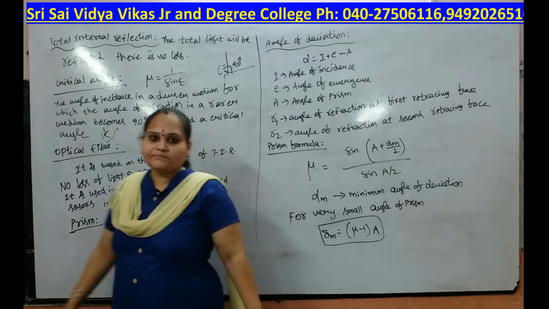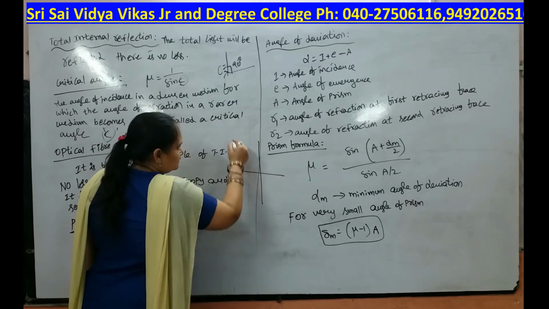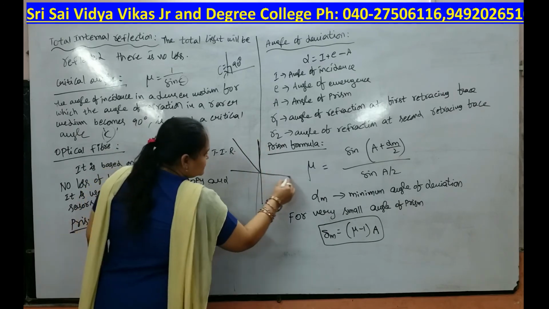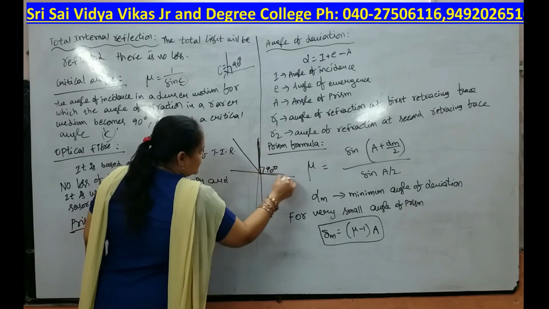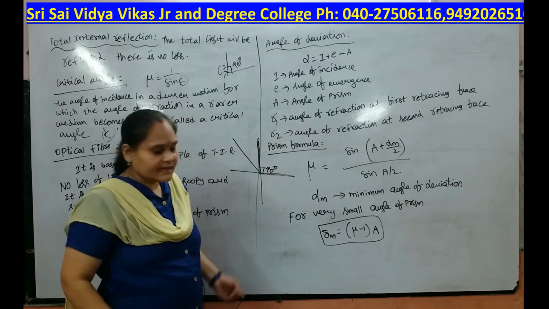This is the incident light and this is the reflected light. This angle is 90 degrees. This is nothing but a critical angle.